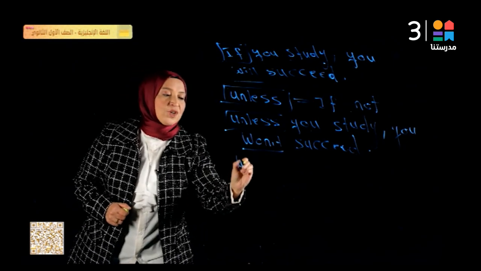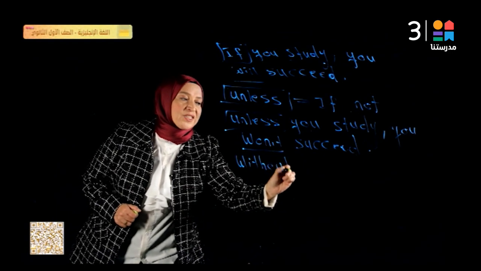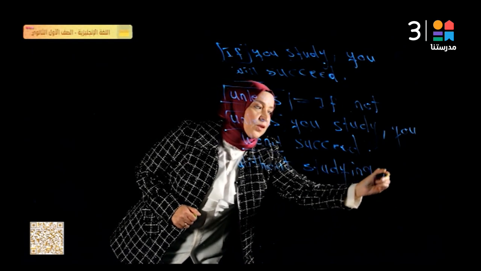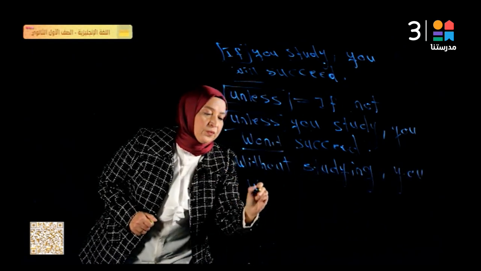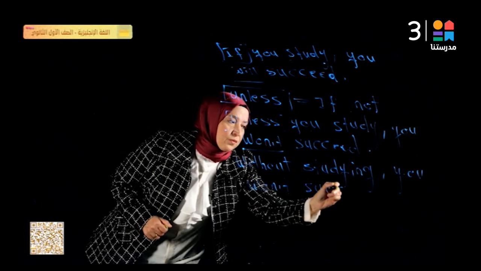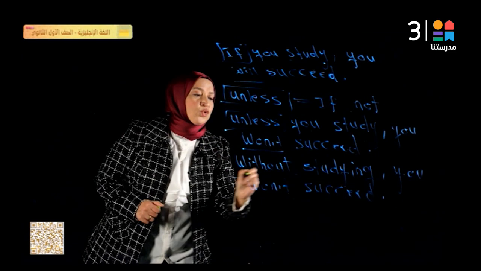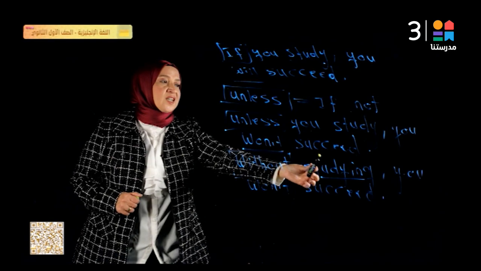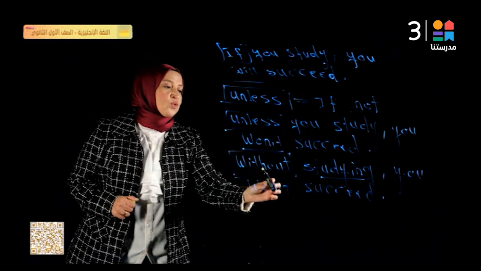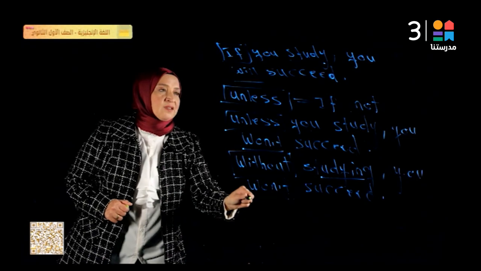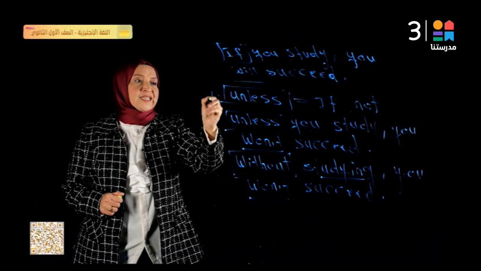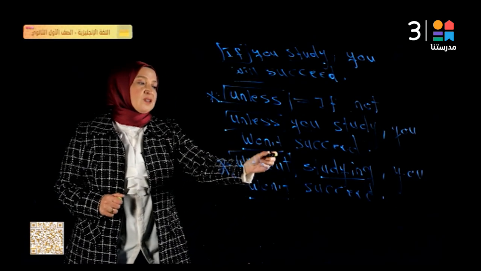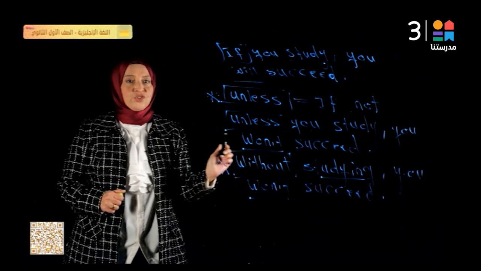Again, we have the word without. If I use without, I will say without studying, you won't succeed. So again, if you use without, you are going to use gerund or verb plus ing, without studying. Here we say unless you study, and here we say without studying, you won't succeed. So remember that unless is the negative of if, and without again gives the negative meaning, but after without we use verb plus ing.